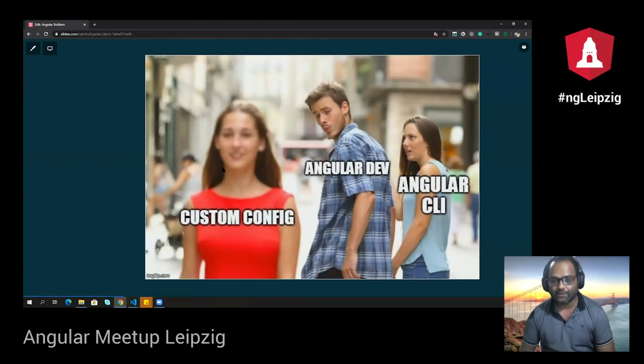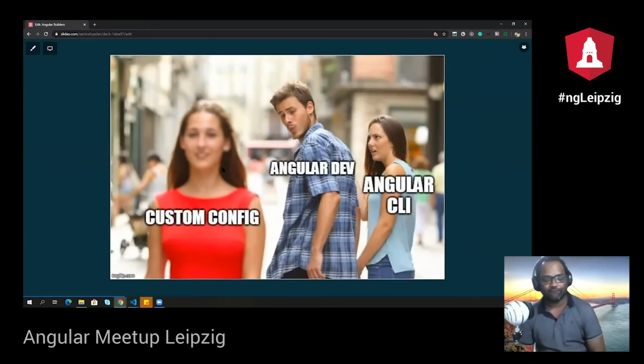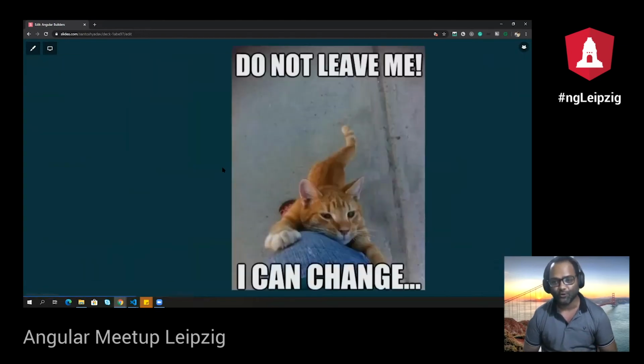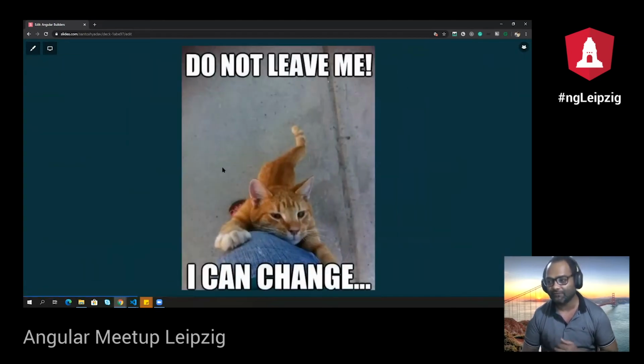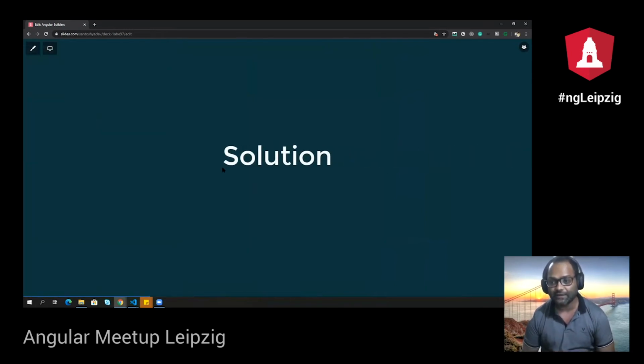So eventually what every dev started doing is writing their own custom configuration, because they heard that Angular CLI is not sufficient to override build and serve processes. And the Angular team was like, no, we don't want you to leave. We will get it changed. We will come up with something better. And this is where they came up with the Builders API.